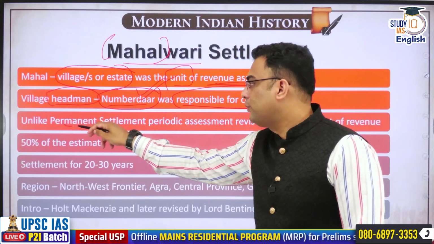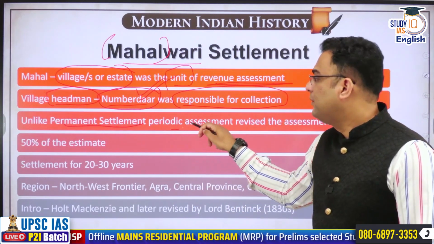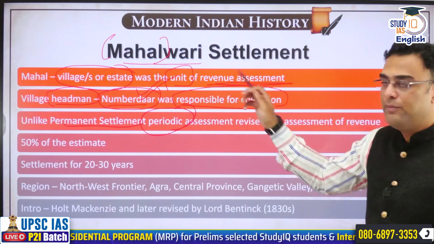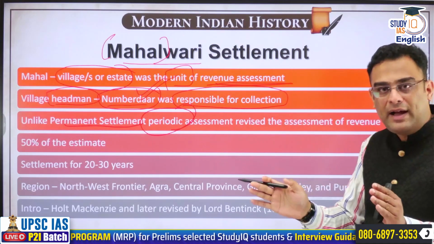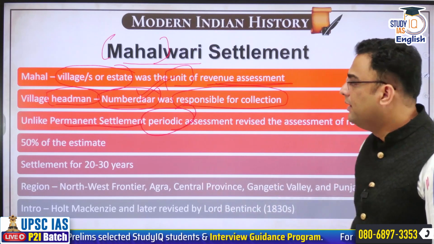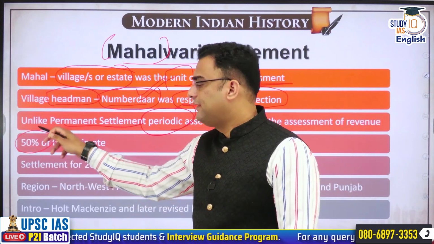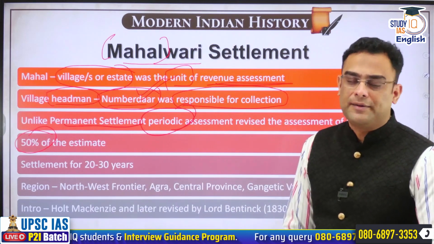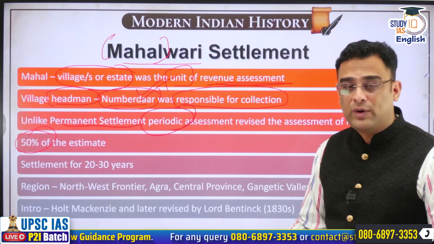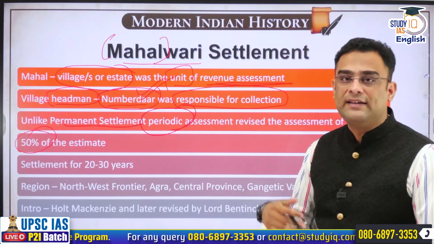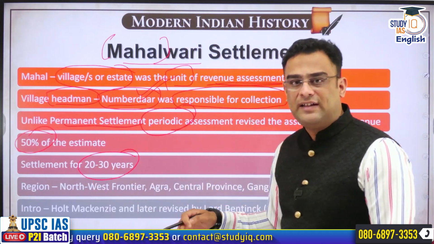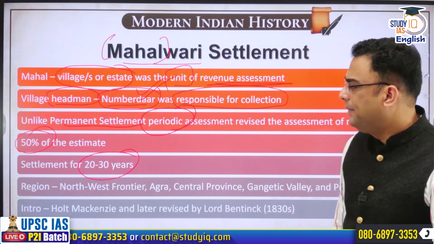Unlike the permanent settlement, which was permanent forever, this system was also periodic, and revision would happen every 20-30 years for each mahal. And then within that mahal, the Nambardar will allocate everybody's revenue liability. Revenue was 50% of the estimate. Like in the case of Ryotwari settlement, here as well, 50% will be paid as revenue. So whatever is being produced, 50% of that is the demand of the state. For 20 to 30 years, the settlement is done, and after that, revisions can be made.